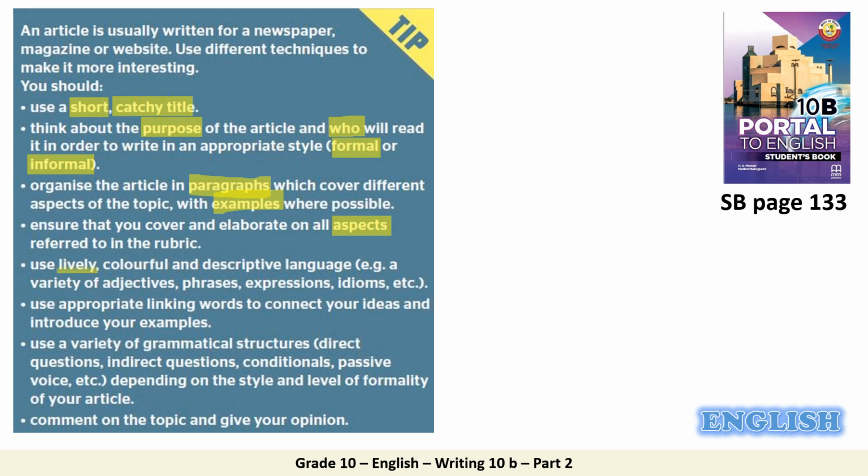Next, use lively, colorful, and descriptive language. For example, a variety of adjectives, phrases, expressions, idioms, etc. The next point, use appropriate linking words. Of course, you cannot have a good article without appropriate linking words. Why? To connect your ideas and introduce your examples.